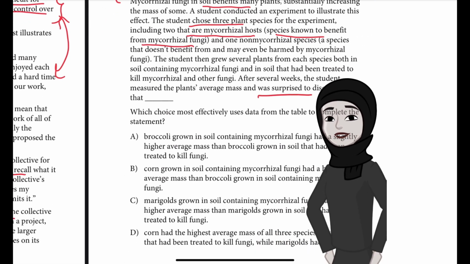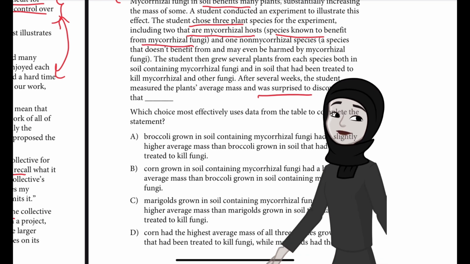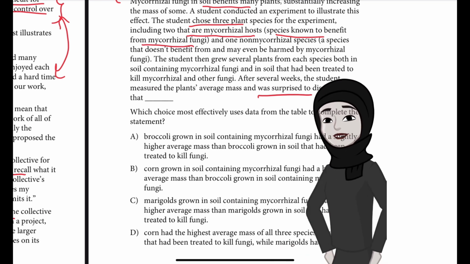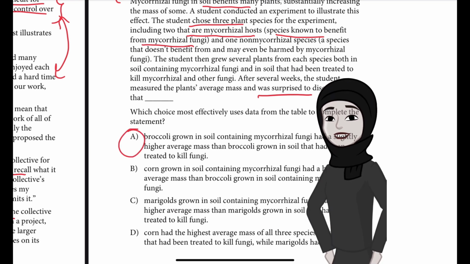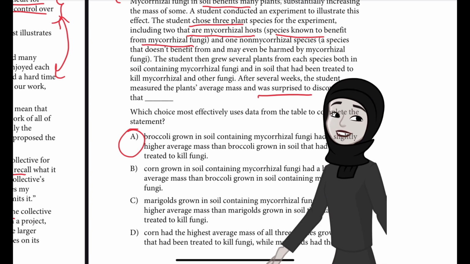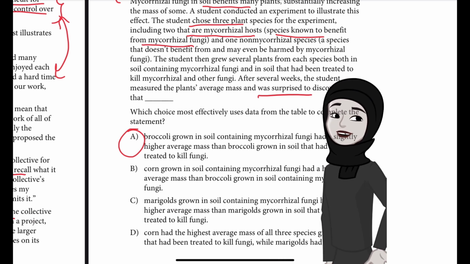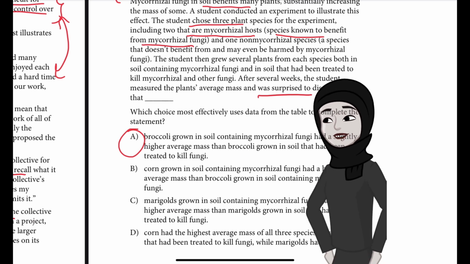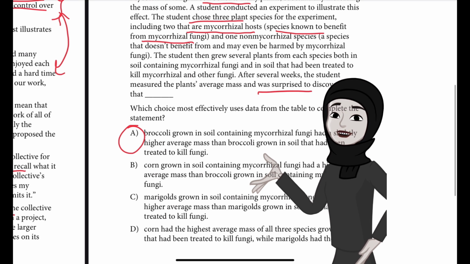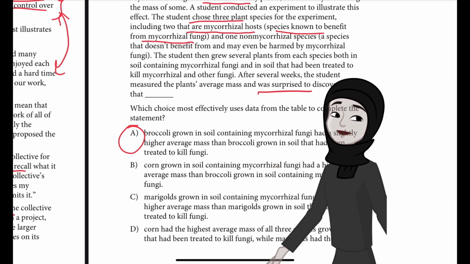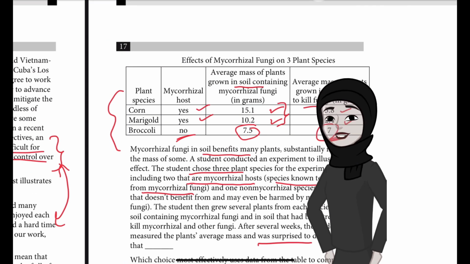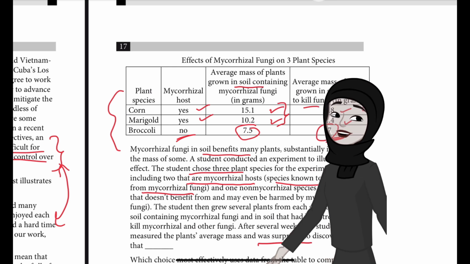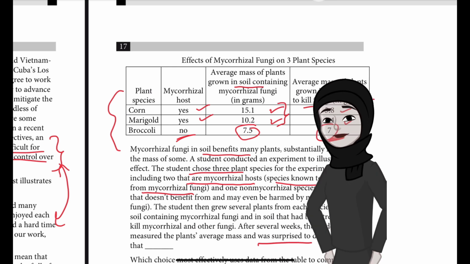Okay, so A says broccoli grown in soil containing mycorrhizal fungi had a slightly higher average mass than broccoli grown in soil that had been treated to kill fungi. A is the best answer because it most effectively uses the data from the table to complete the statement. The text explains that mycorrhizal hosts are plants that benefit from the presence of mycorrhizal fungi in the soil, and some such plants produce more mass when grown in the presence of fungi, while for non-mycorrhizal species, the fungi either has no effect or may be harmful. So the broccoli's weight should have decreased drastically, but it's almost remaining the same, as you can see.